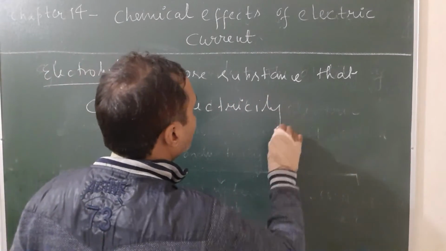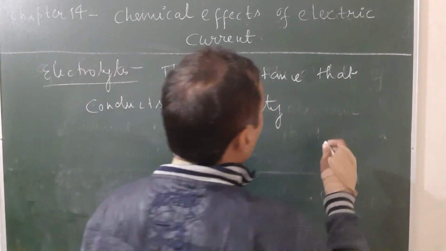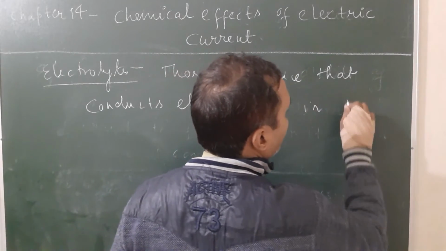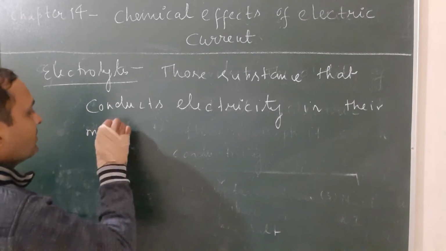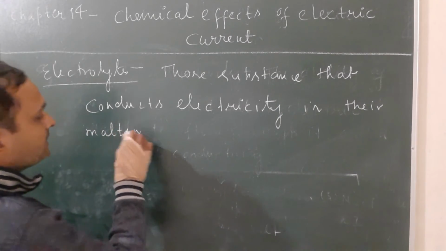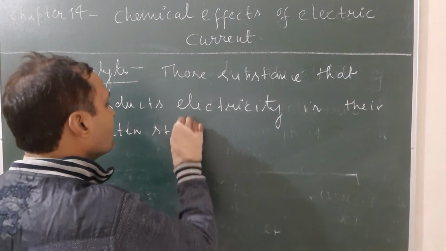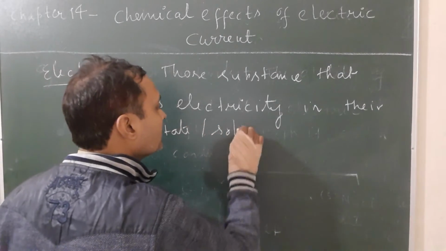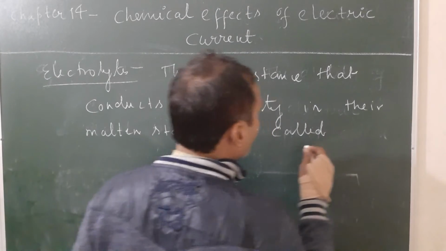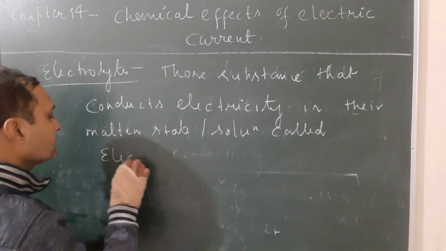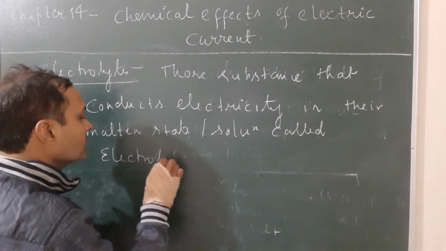Electricity means here electric current. Molten, you can say liquid state, molten state, or solution, are called electrolytes.